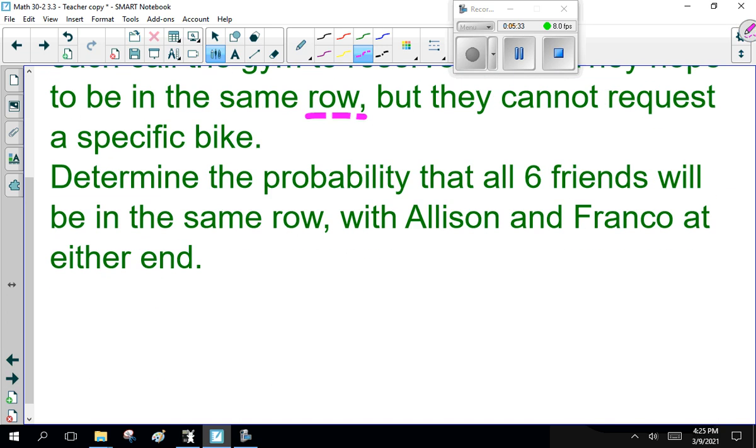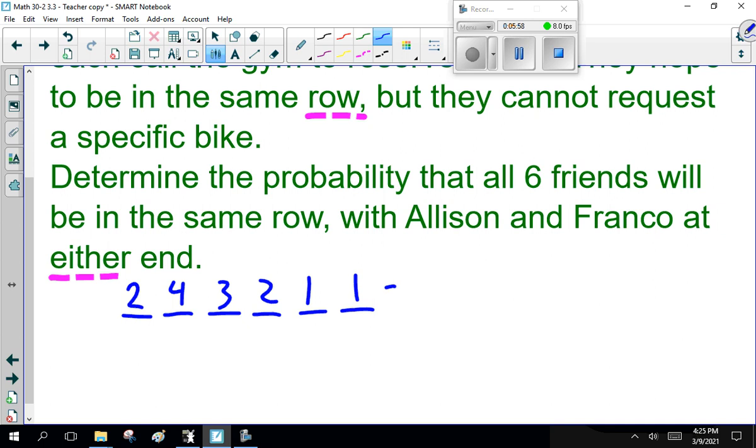So how do we do this? Oh, sorry, either end. So how do we set this up? 6 in a row. We want Allison and Franco to be at either end, so that's our restriction. We have 2 and 1, and 4, 3, 2, 1, the other 4 guys.